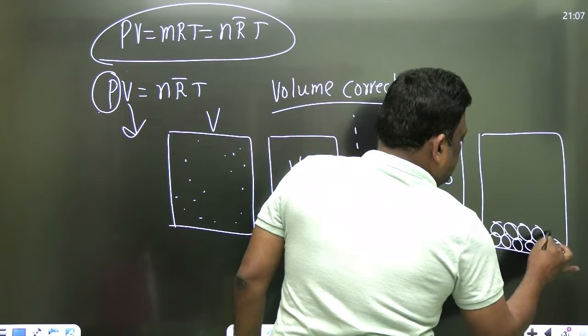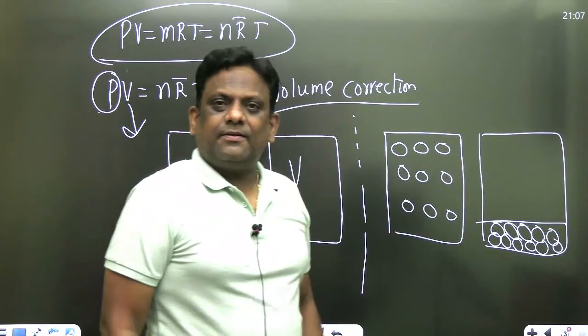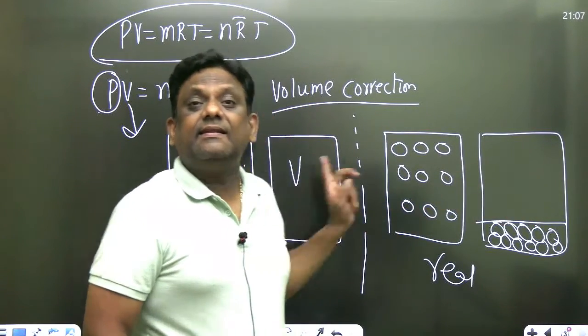Bring all to one place. Let's say I brought all this. This is the free space available. So for real gases, the free space available is less.